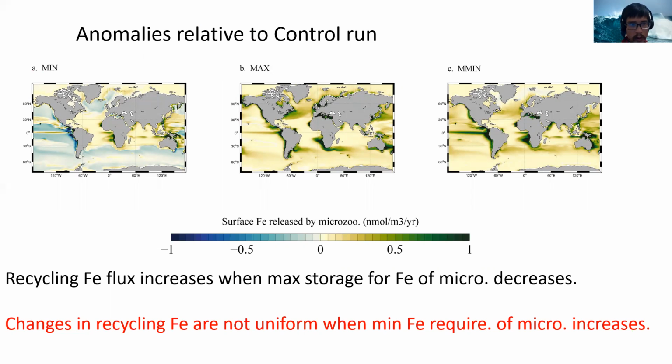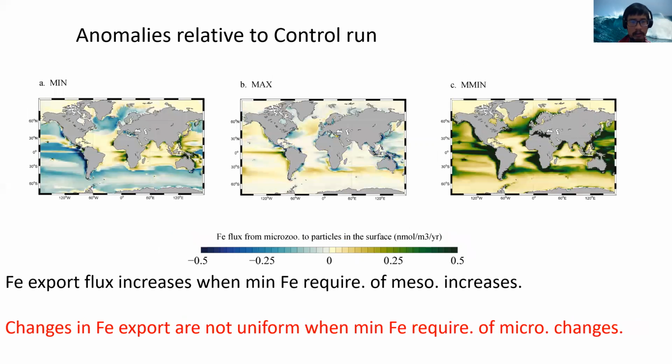But on the far left hand side figure, we see that changes in recycling iron flux are not uniform when the minimum iron requirement of microzooplankton increases. There are some regions of decrease, which is consistent with our hypothesis, but there are also regions of increase. So there must be something else going on here that we have to explain. The same pattern can be seen also in the iron export flux.